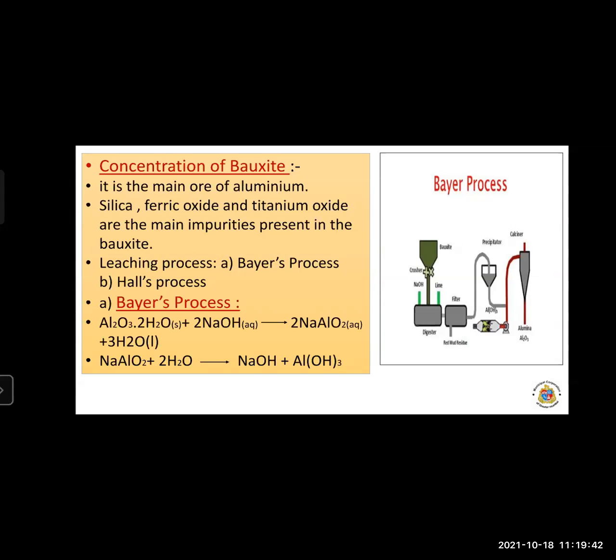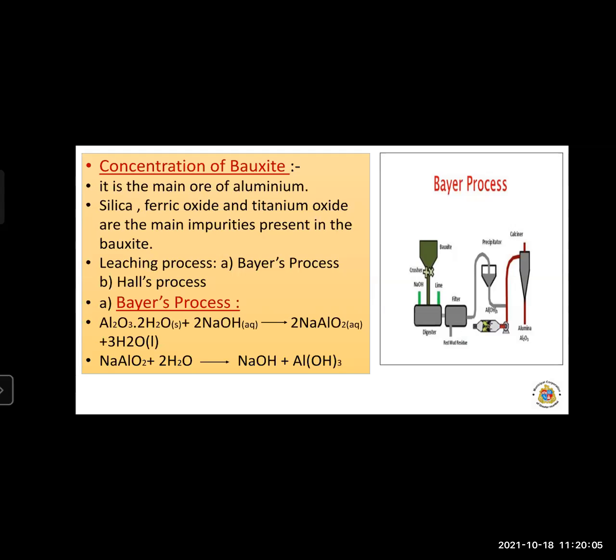So we use the leaching method here. It is heated with concentrated caustic soda at 140 to 150 degrees Celsius under high pressure. Aluminum oxide, which is amphoteric in nature, reacts with sodium hydroxide.